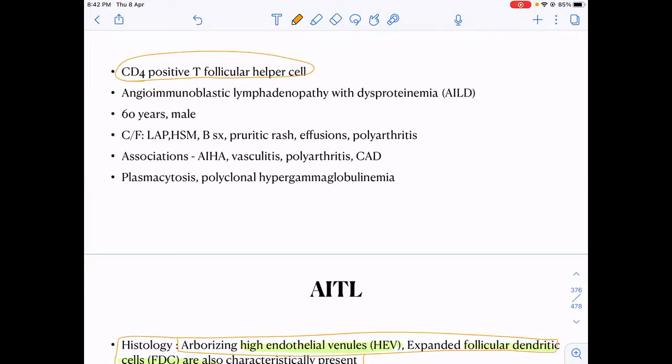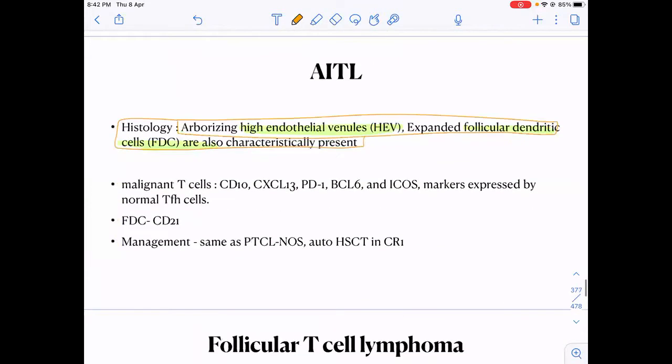It is commonly associated with autoimmune diseases basically: AIHA, vasculitis, polyarthritis, cold agglutinin disease, etc. And how do I manage AITL? I give the same as PTCL NOS, R-CHOP based therapy.